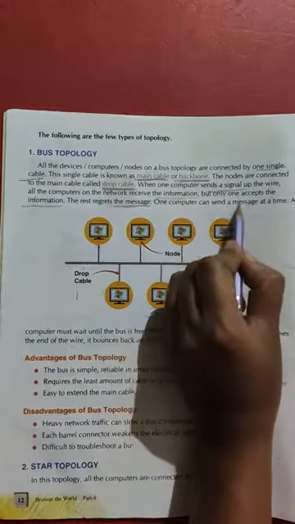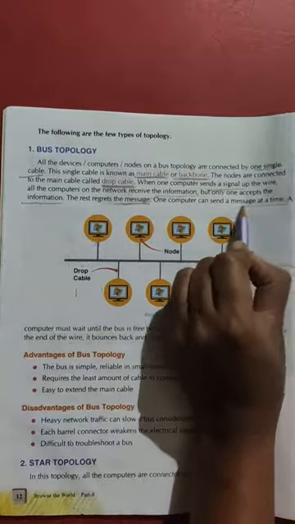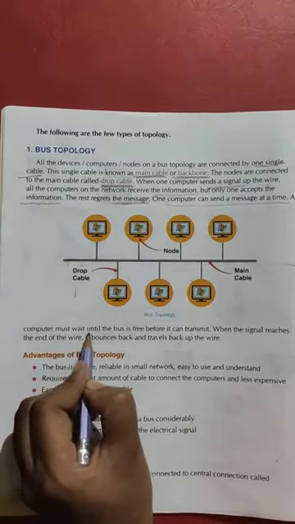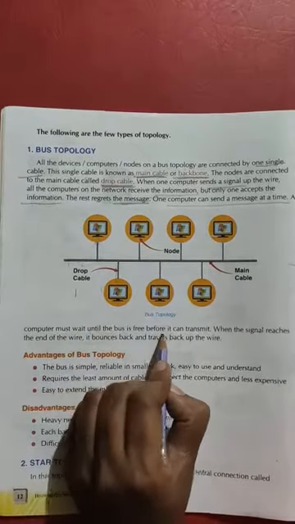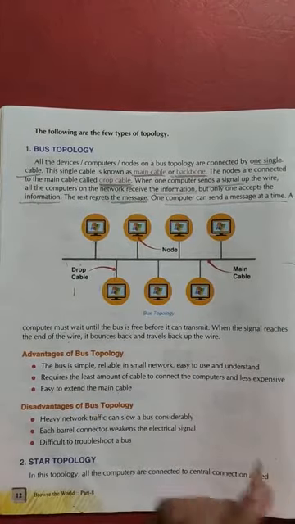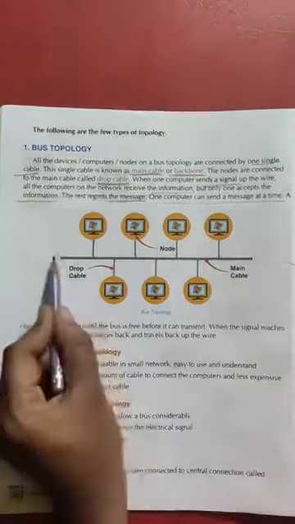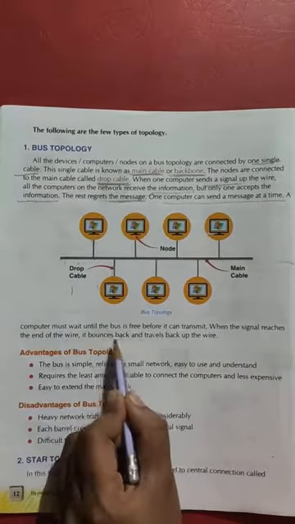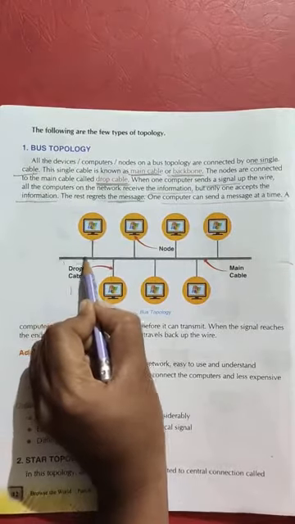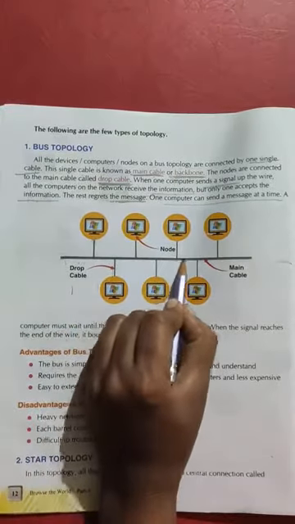Only one computer can send a message at a time. A computer must wait until the bus is free before it can transmit. When the signal reaches the end of the wire, it bounces back and travels up the wire again.